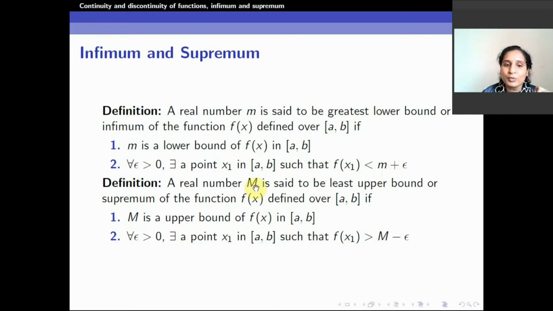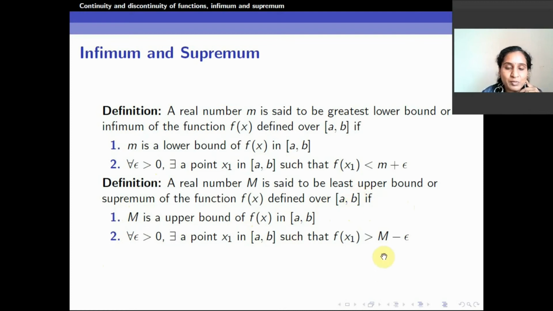Similarly, I will go to the supremum. A real number capital M is said to be the least upper bound. Least upper bound means any number smaller than capital M cannot be an upper bound. That least upper bound, another name we call the supremum, of the function f of x defined over the closed interval [a, b], if it must be an upper bound of the function in the interval. Second point, any number smaller than this cannot be an upper bound.